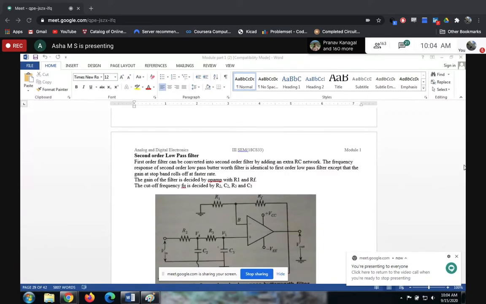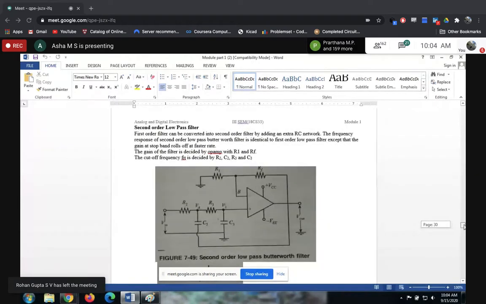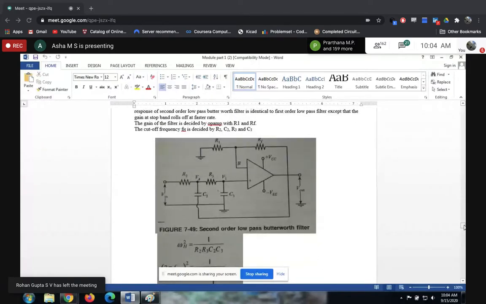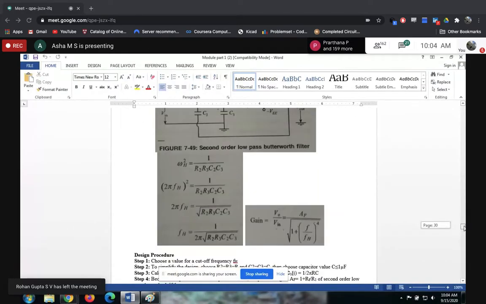So today's topic: we are done with the first order low pass filter. Now we will be seeing the second order low pass filter. So let me take this up in Paint.